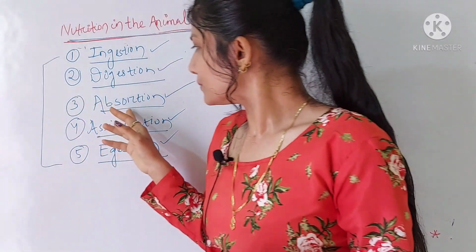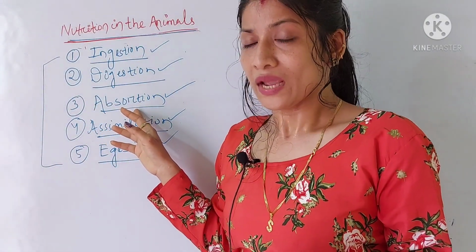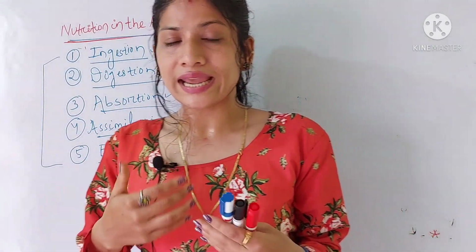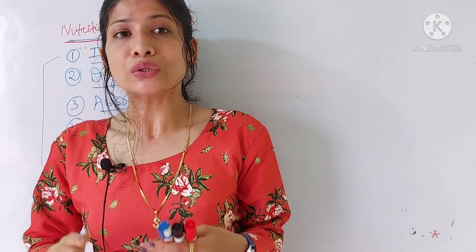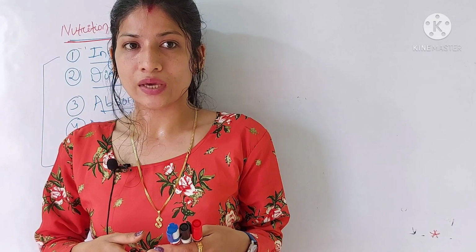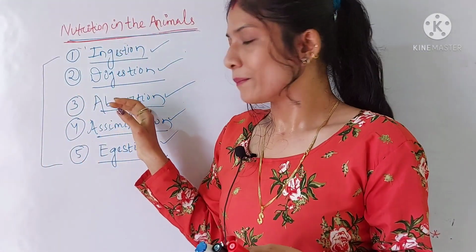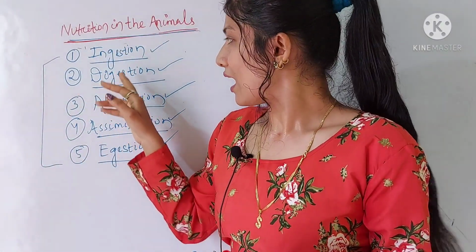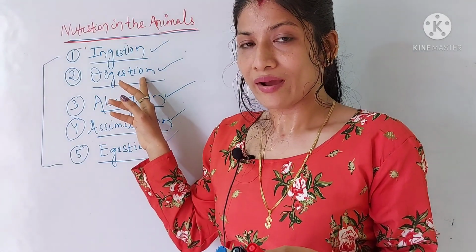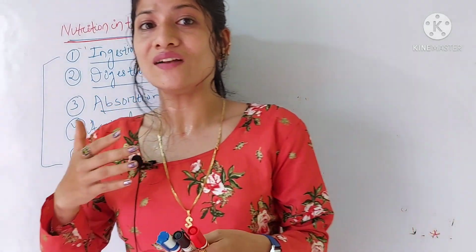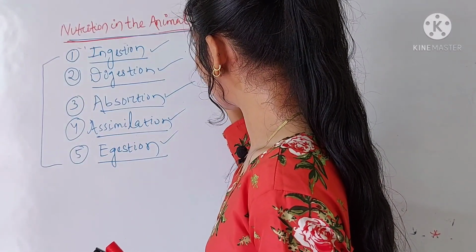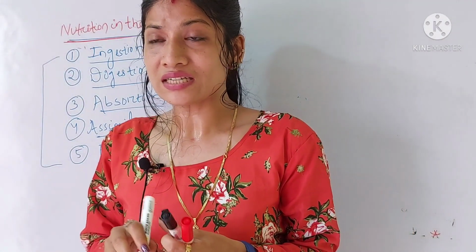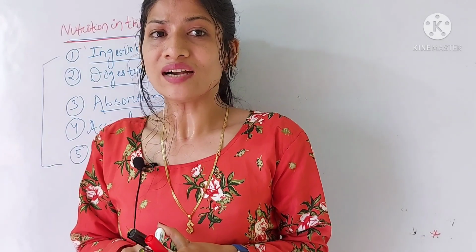Okay, then comes absorption. After the food is digested, it is absorbed into the blood. How? Through the intestinal wall. So absorption is a process in which the digested food passes through the intestinal wall into the blood.